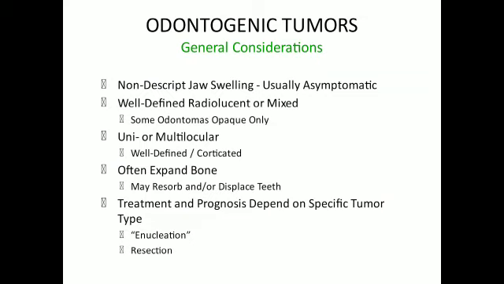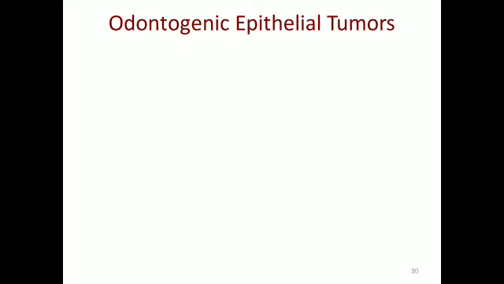Some odontomas are opaque only. Unilocular or multilocular radiolucency can be well-defined or corticated. Often it expands the bone, and may resorb and displace the teeth. Treatment and prognosis depend on the specific tumor type, that is enucleation and resection.